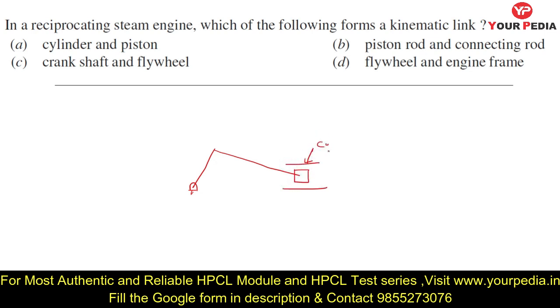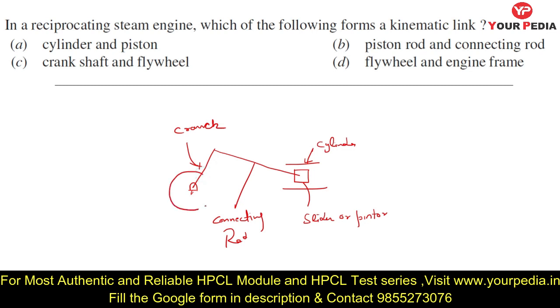This is a cylinder, this is a slider or piston, this is a connecting rod, and this is a crank, and a flywheel is attached to the crank like this.